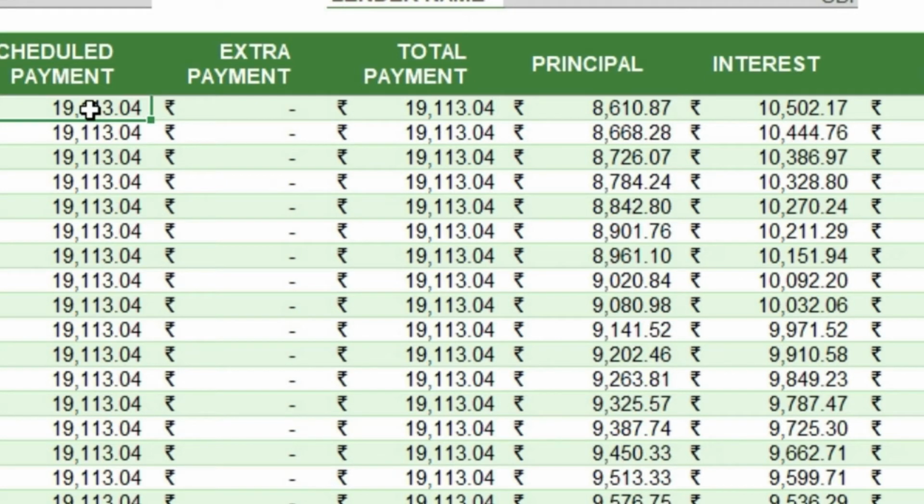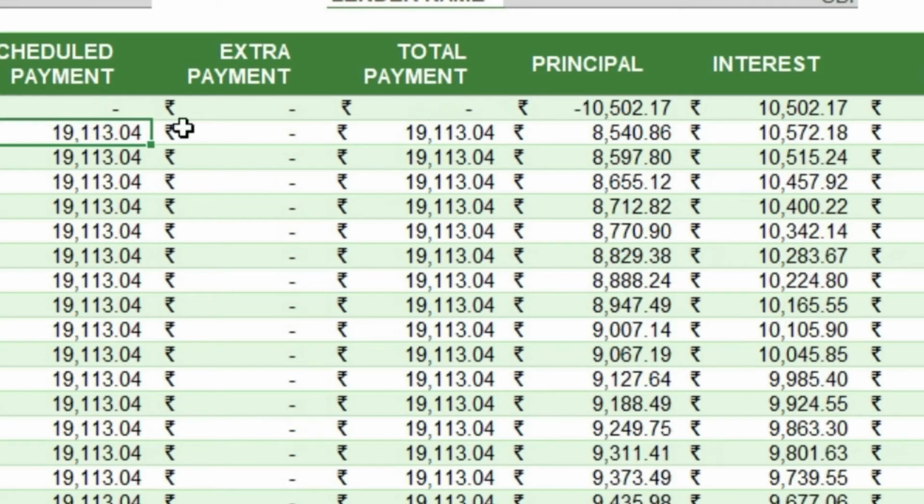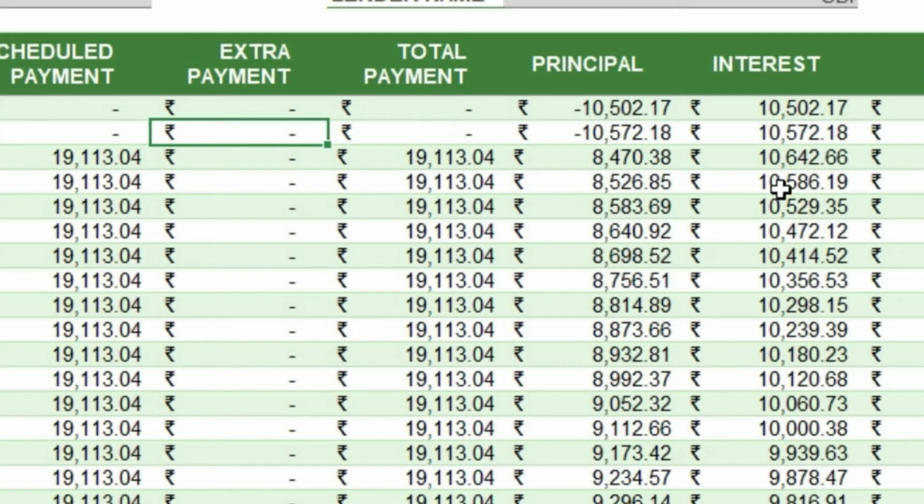Here, 19,113.04, I am making this zero. No payment. You are not paying any payment now. So automatically the principal is 10,502 negative. The interest is 10,502. So this month you have to pay an interest of 10,502.